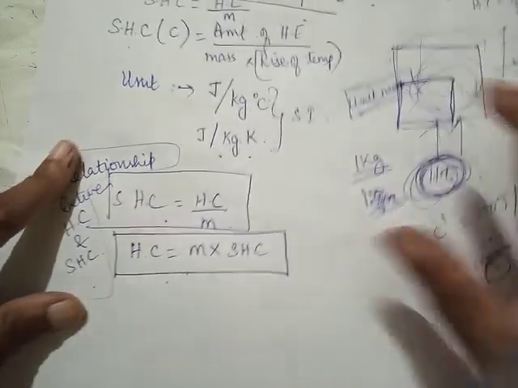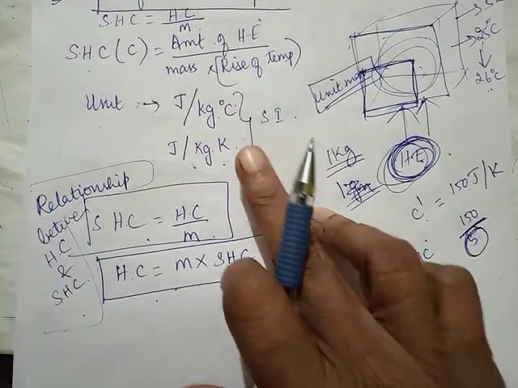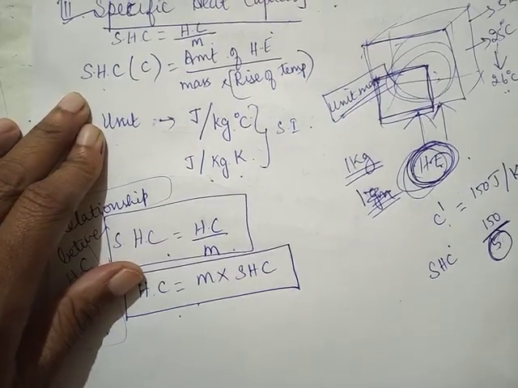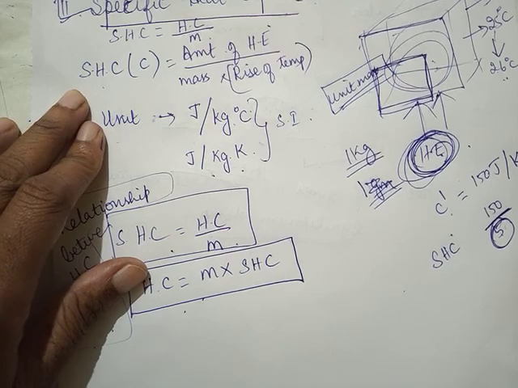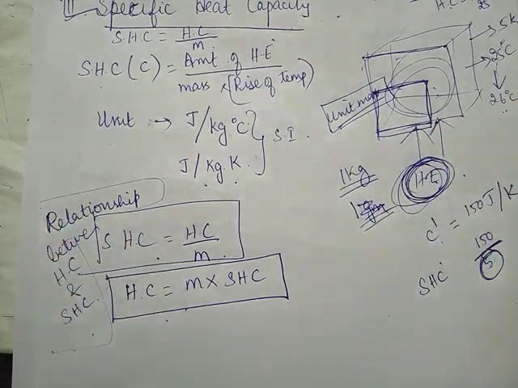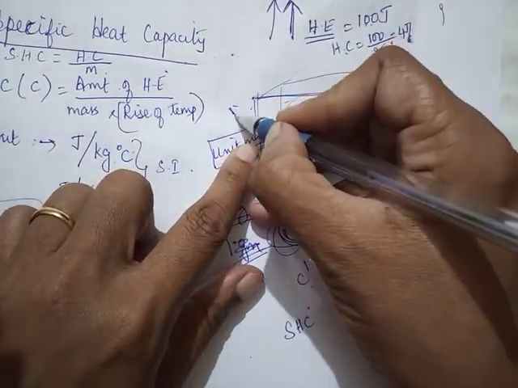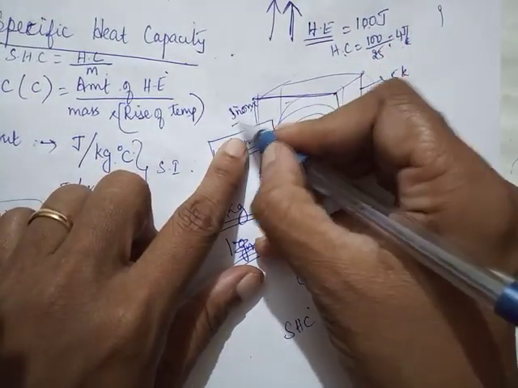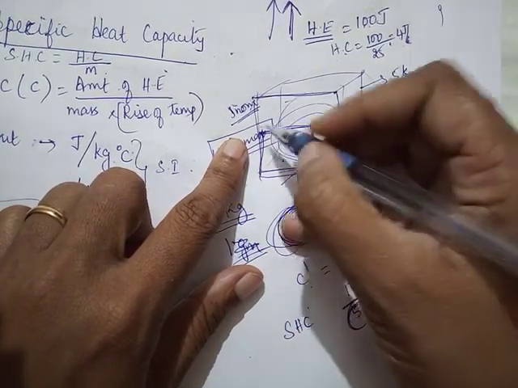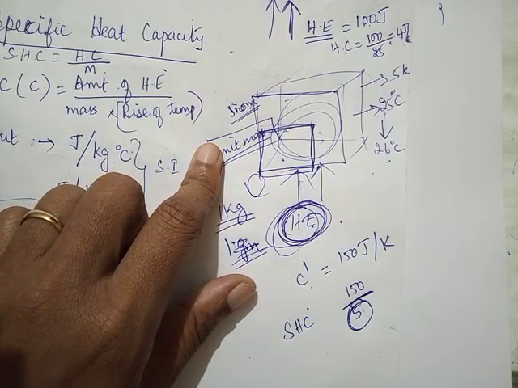Now every substance will have a particular specific heat capacity, and it's a standard one. In the sense, if this solid was iron, to increase the temperature of 1 kg of iron by 1 degree Celsius, there will be a particular amount of heat energy, and that will be the same always.